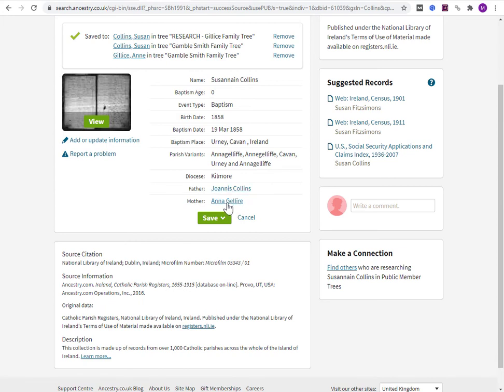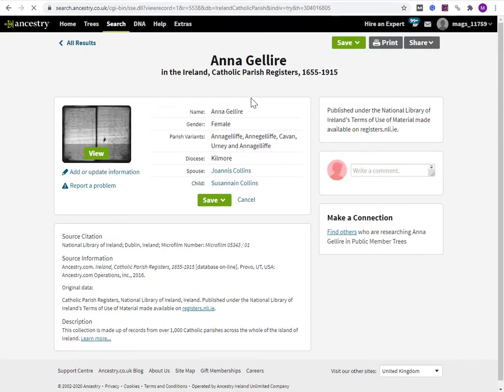So I'm going to click into the mother, and here we get the indexed entry for this incorrect surname. And from here, I want to submit a correction. Now, it's not report a problem. What report a problem is for is if you clicked on the view image and you just got an empty page, or URL not found or something like that. What you want to click on is add or update information.